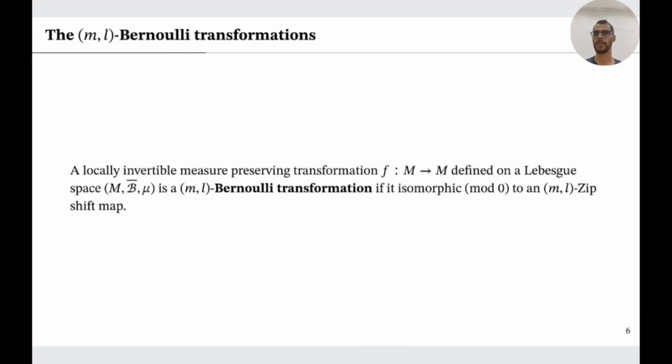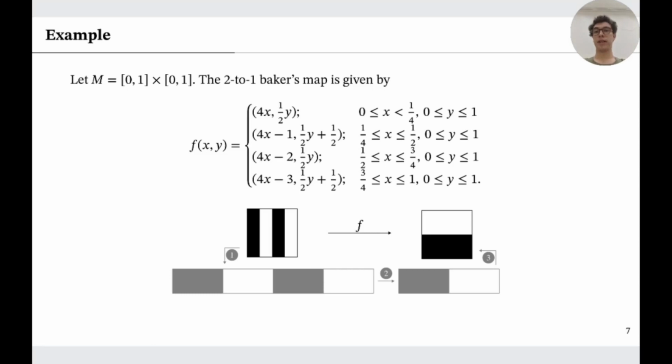We now define the ML Bernoulli transformations. A locally invertible measure preserving transformation F defined on a Bayesian space is an ML Bernoulli transformation if it is isomorphic in the measure context to the ML zip-shift map. So let's consider now the following example. We take M to be the square with sides 1. We define the map F as this formula here.